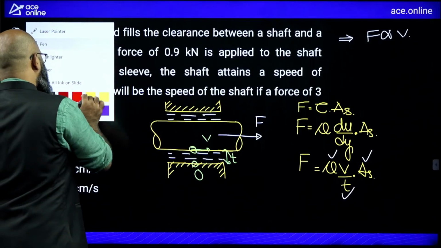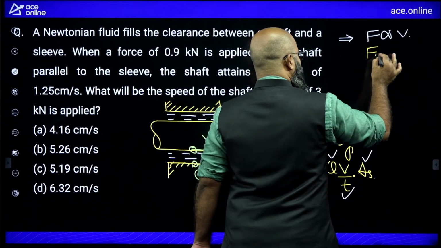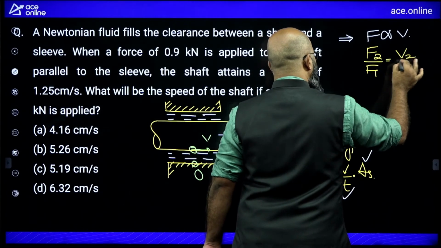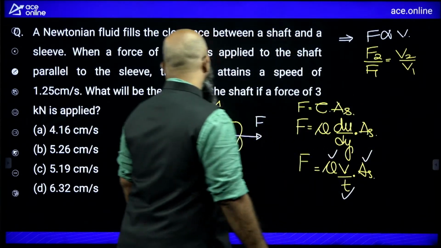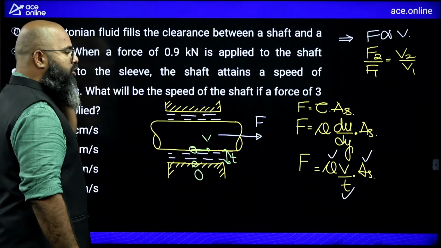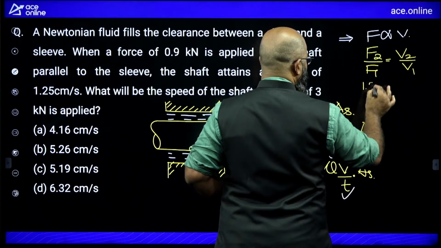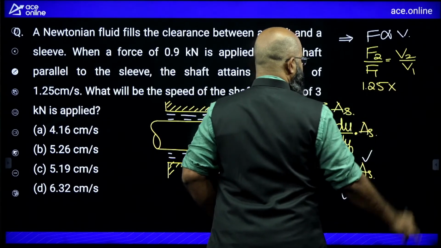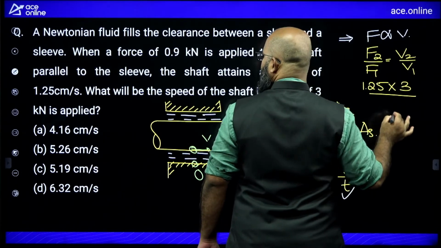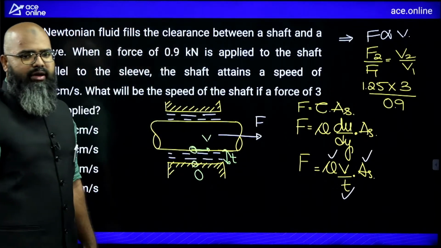Once you have established force is directly proportional to velocity, you can write over here F2 upon F1 is equal to V2 upon V1. Now if you observe over here, we want the value of V2. So V2 will be equal to V1 multiplied to F2 by F1. V1 is how much? 1.25 centimeter per second. F2 is equal to 3 kilonewton divided by 0.9 kilonewton. This is the value you are having.